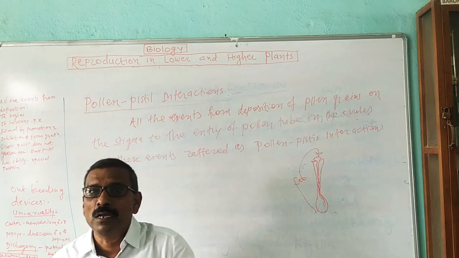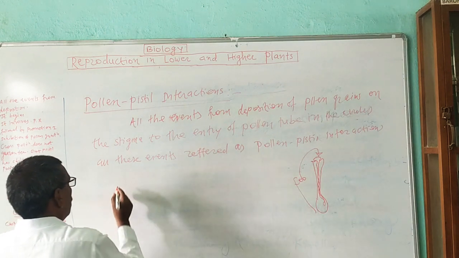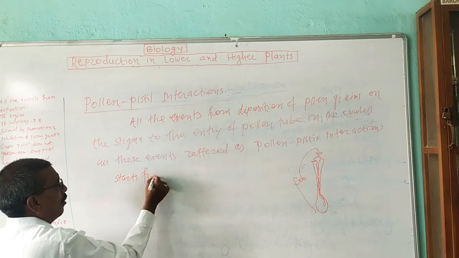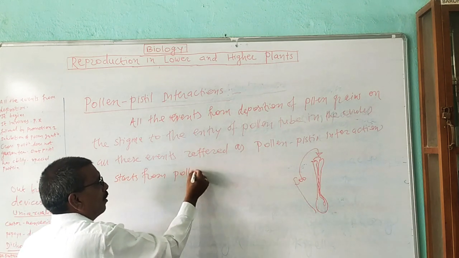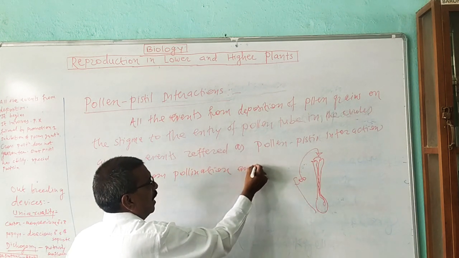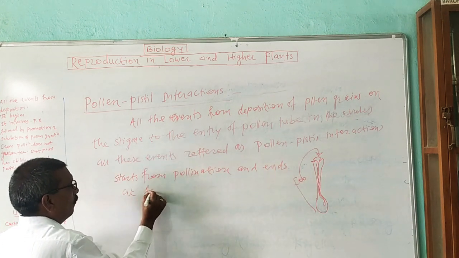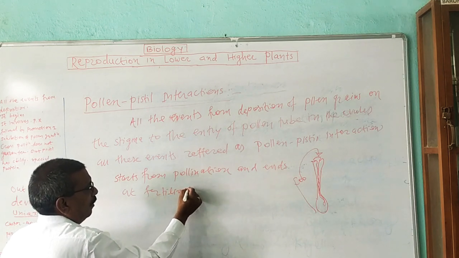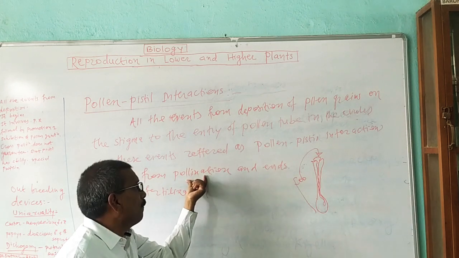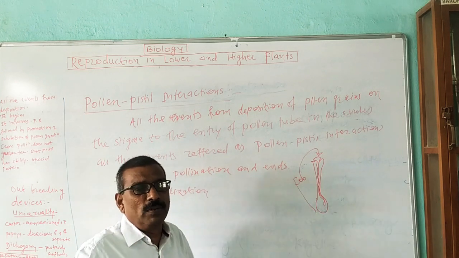What do we call all these events? Pollen pistil interaction. This interaction starts from pollination and ends at fertilization. When will pollen pistil interaction start? At the time of pollination, and it ends when the fertilization process is completed.